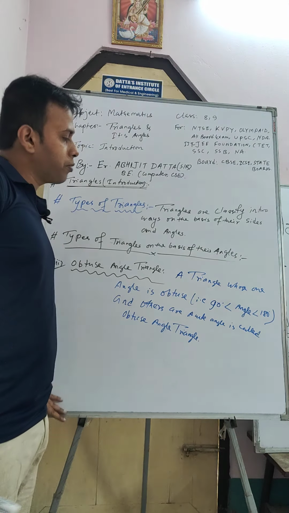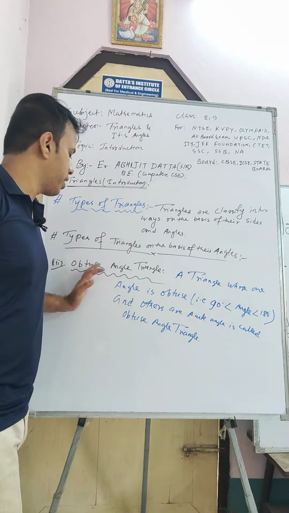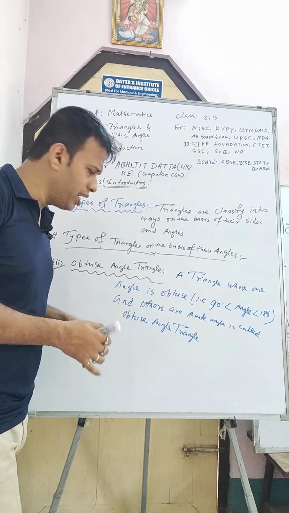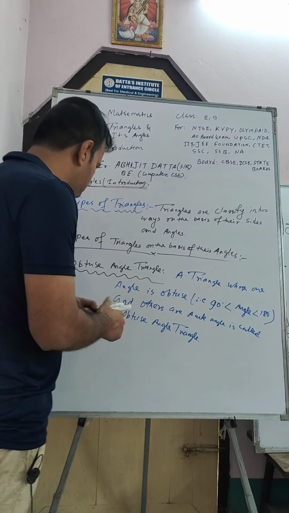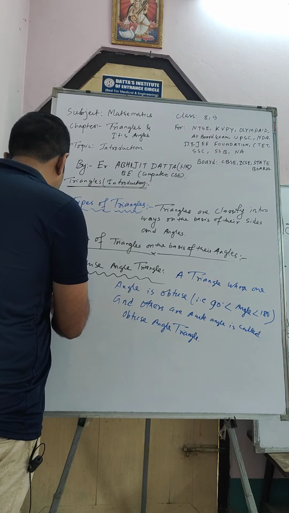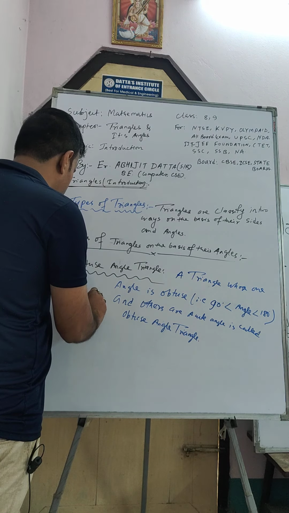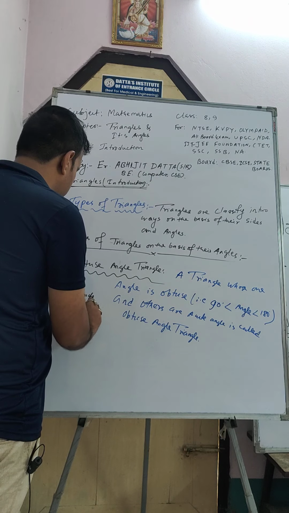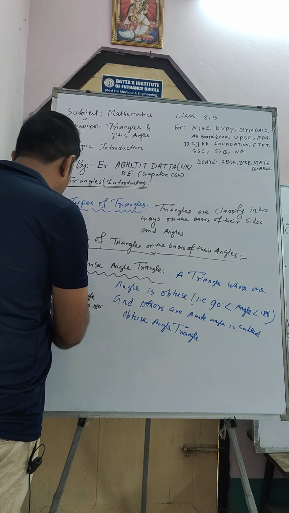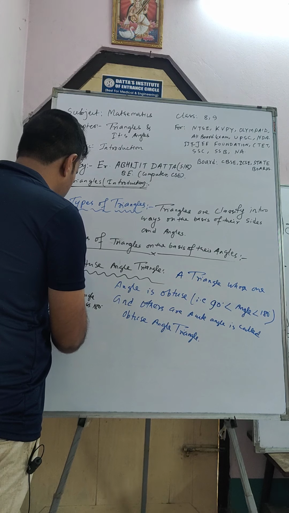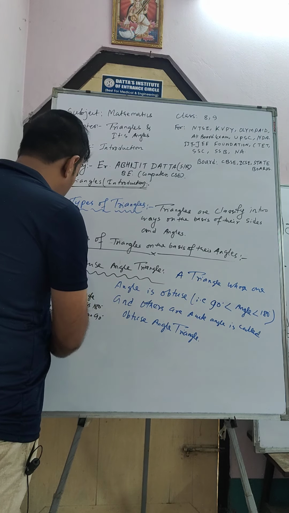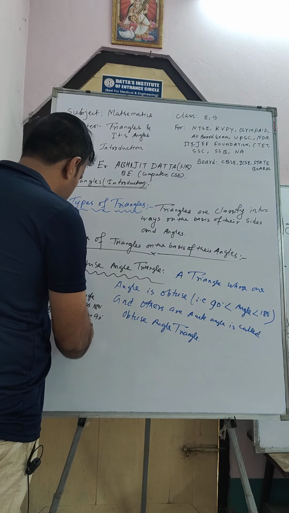Okay, these types of triangles are known as obtuse angle triangles, and the other angles will be less than 90. So obtuse is what? I write here one short note: obtuse, an angle which is less than 180 but more than 90 degree, is called obtuse angle.